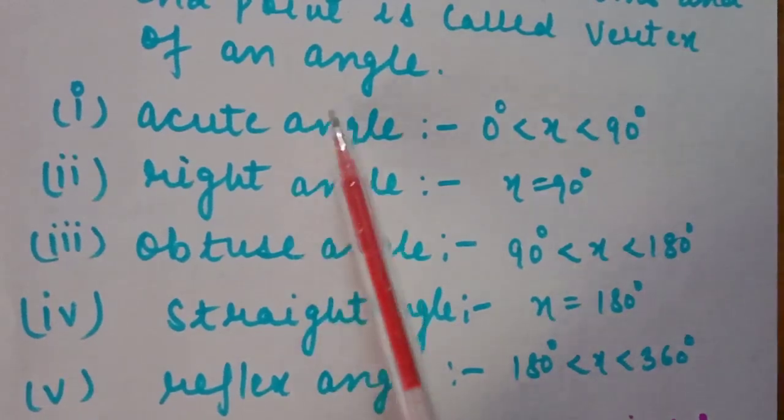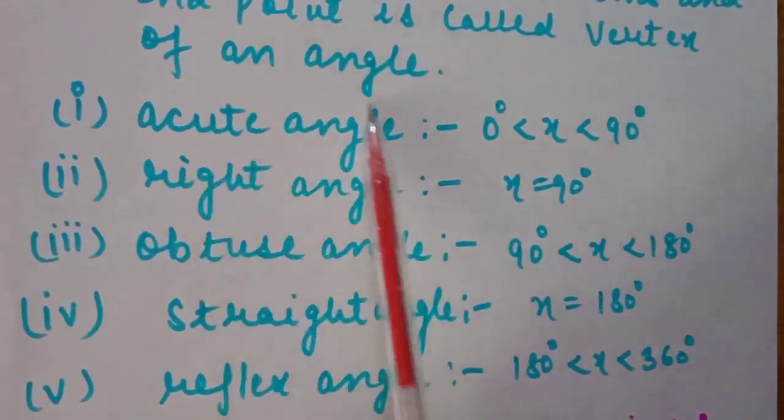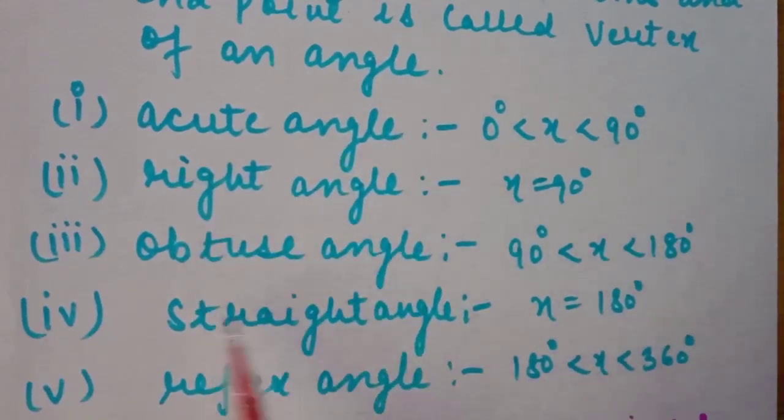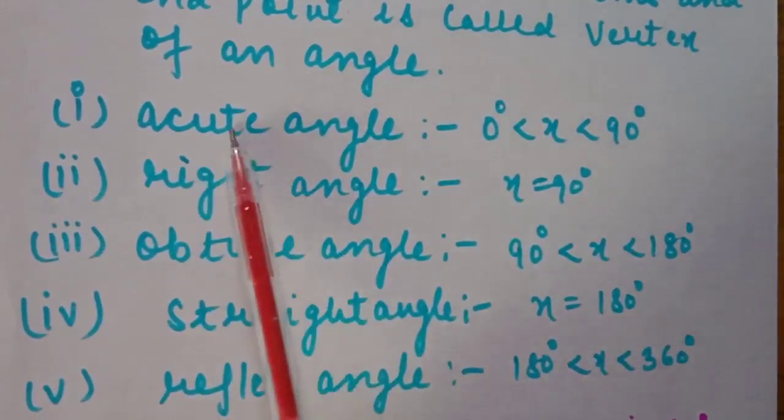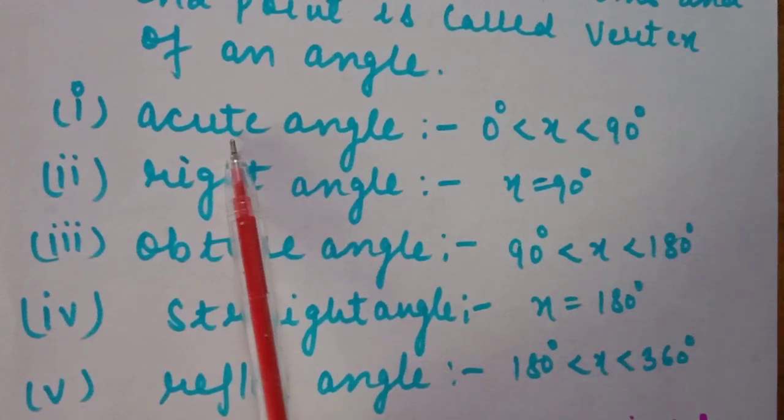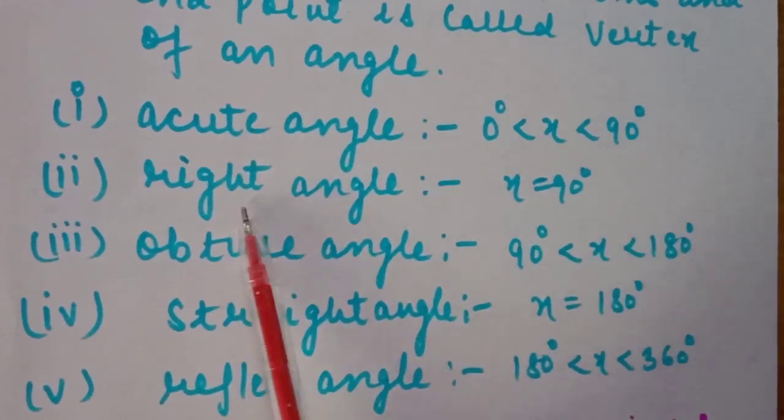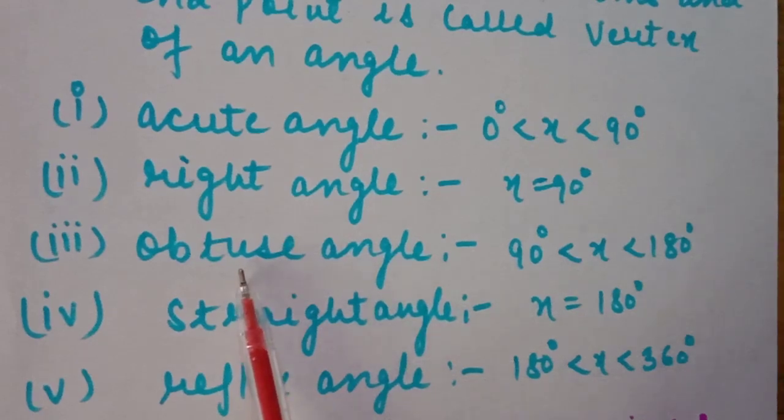So we have 5 types of angle: acute angle, right angle, obtuse angle, straight angle and reflex angle. Acute angle is greater than 0 but less than 90, right angle is exactly equal to 90, obtuse angle is greater than 90 but less than 180, straight angle is exactly equal to 180, reflex angle is greater than 180 but less than 360 degrees.